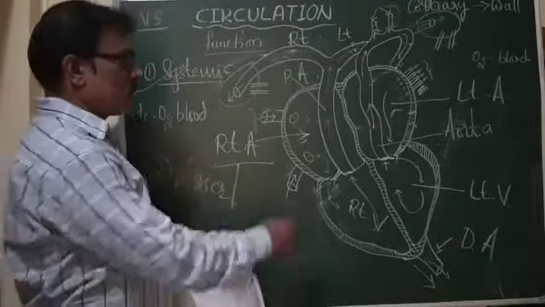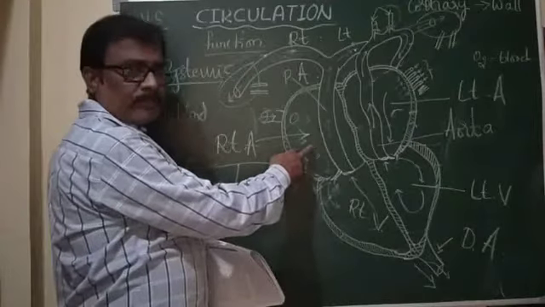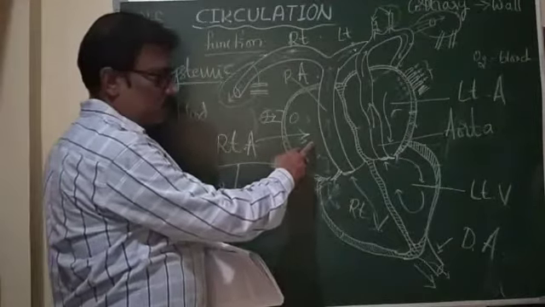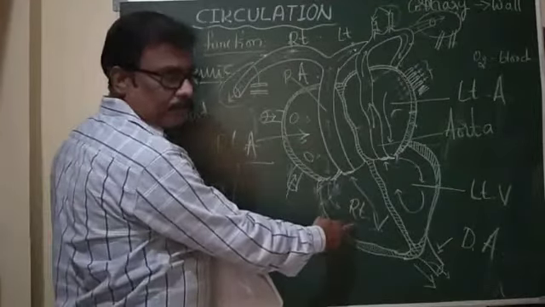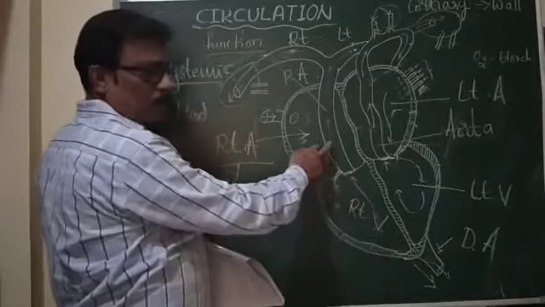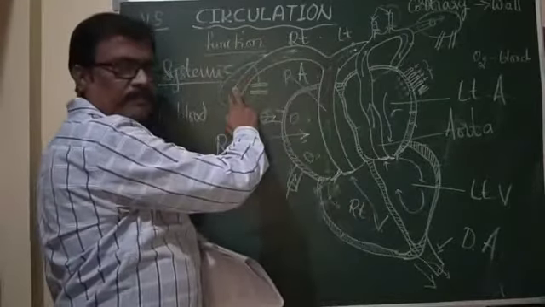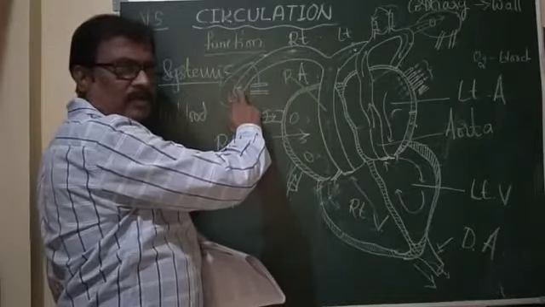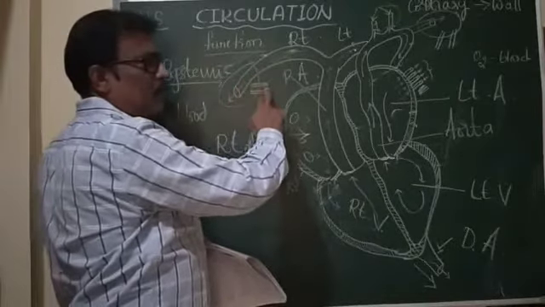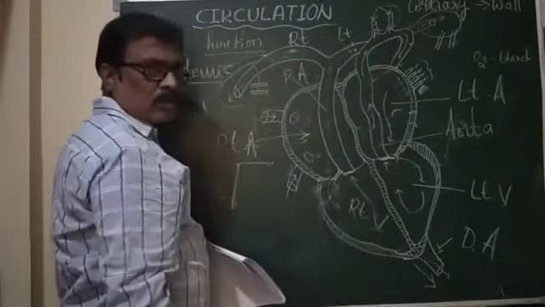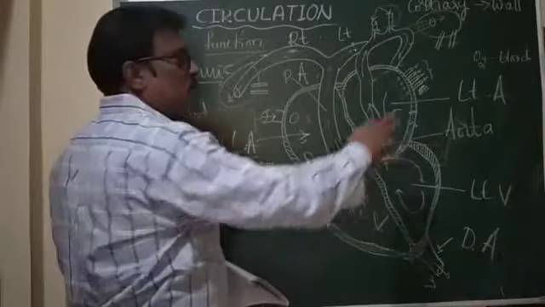Briefly, it starts from the right auricle, the impure blood is pumped into the right ventricle, and from the right ventricle to the pulmonary artery, and from the pulmonary artery to the lungs, where purification of blood takes place, and that pure blood is carried by the pulmonary veins, two from each lung.